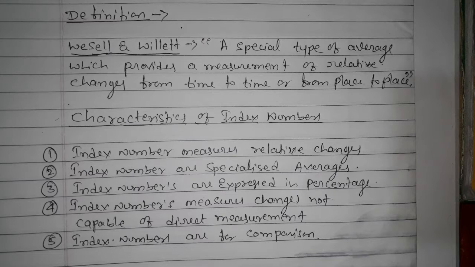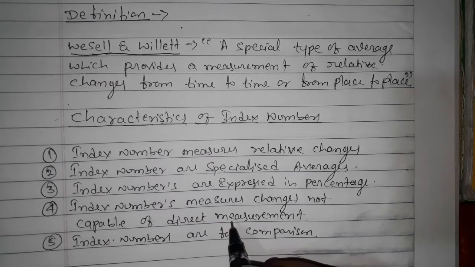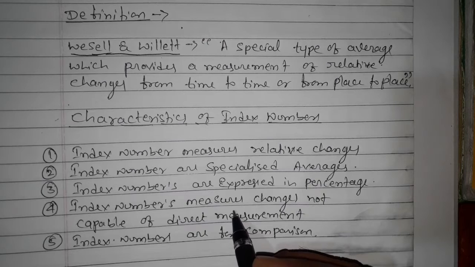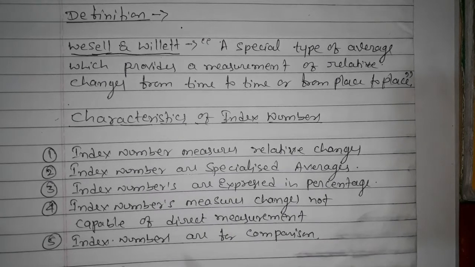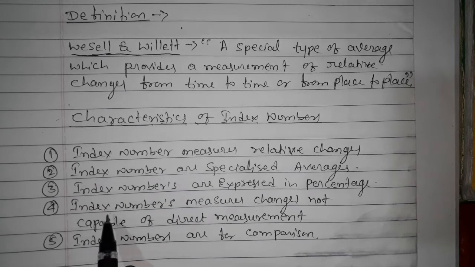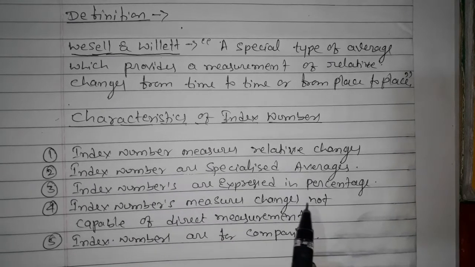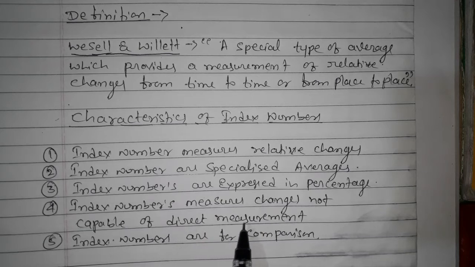Here we can't say directly that this much has changed. It is difficult, because we need to consider which one is the base year and which one is the current year. So we can't say it directly, so index number measures changes not capable of direct measurement.